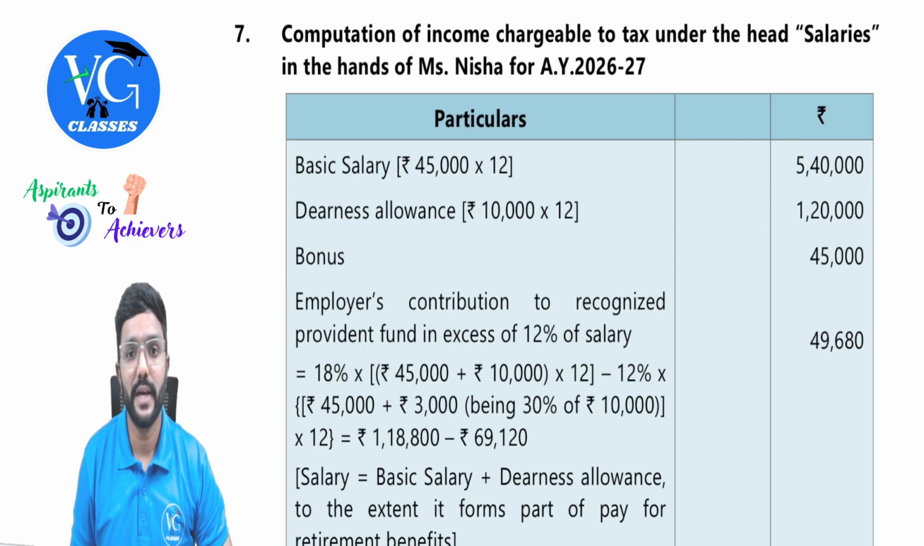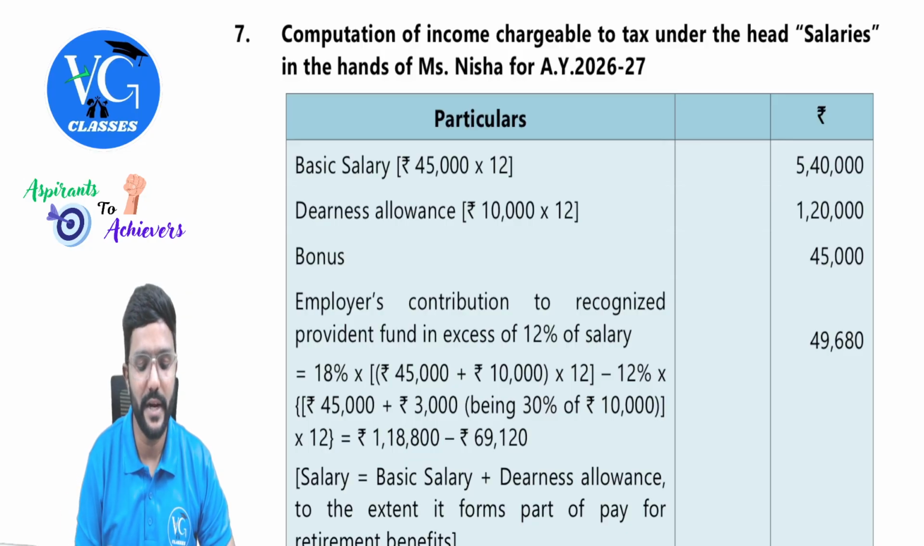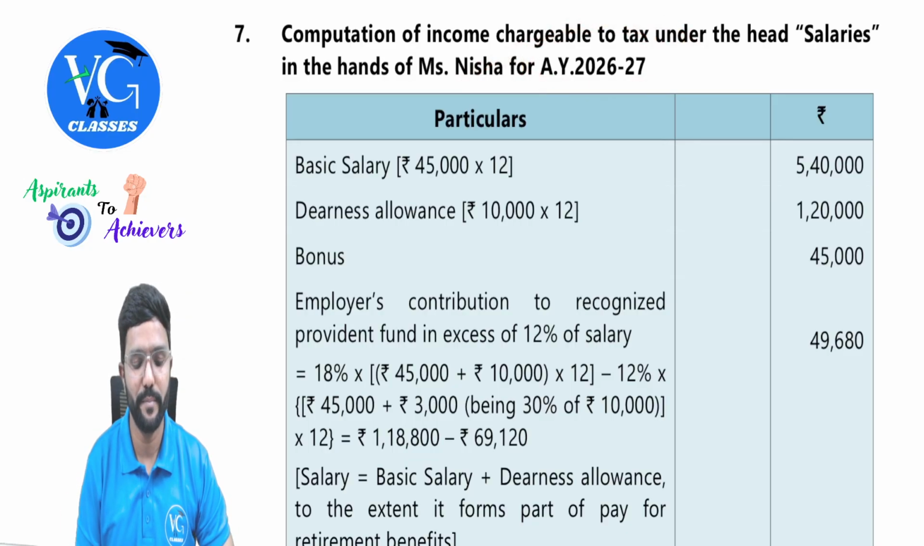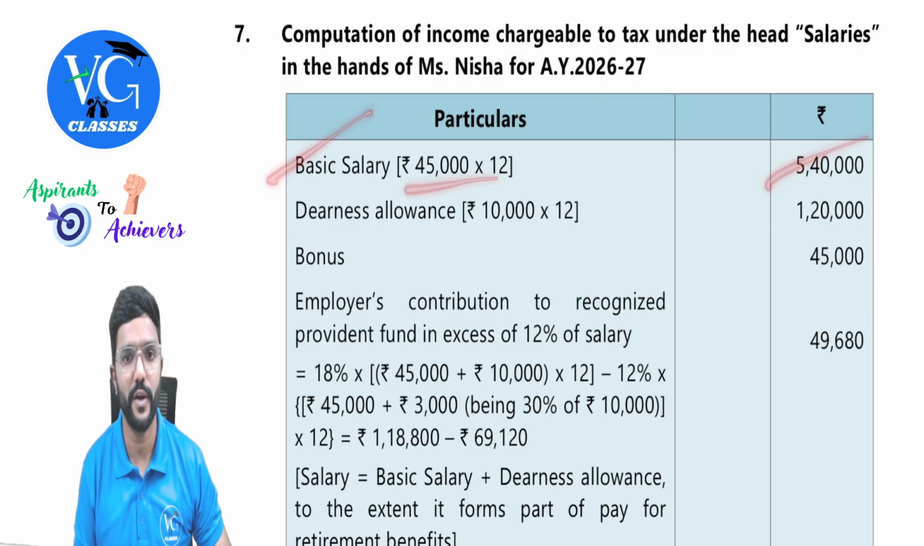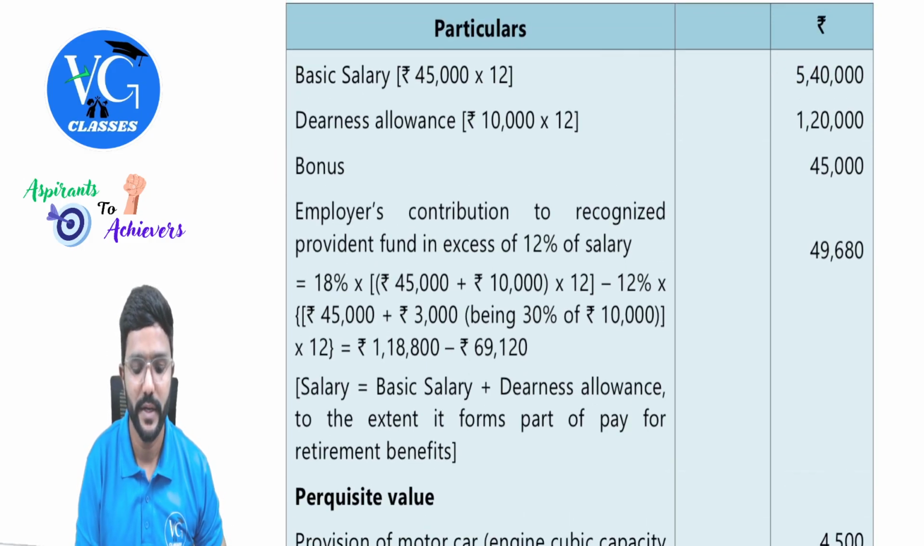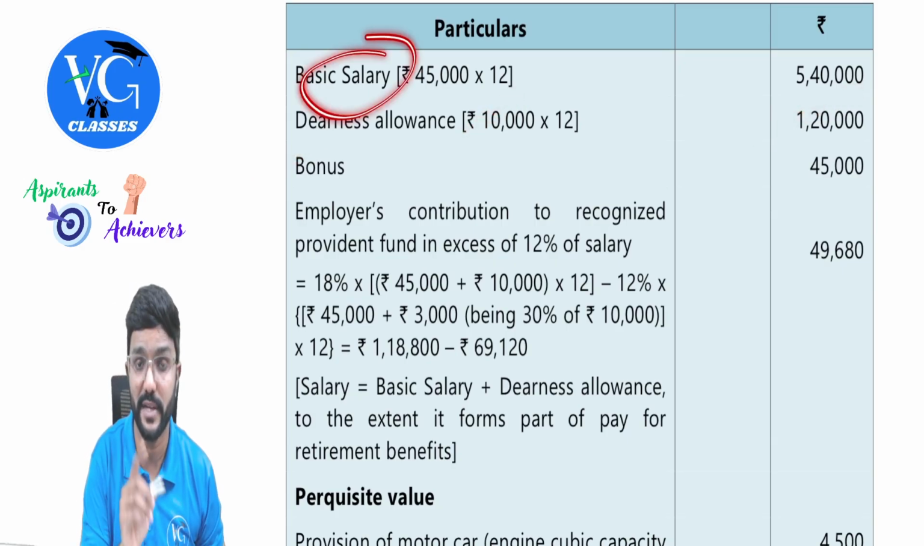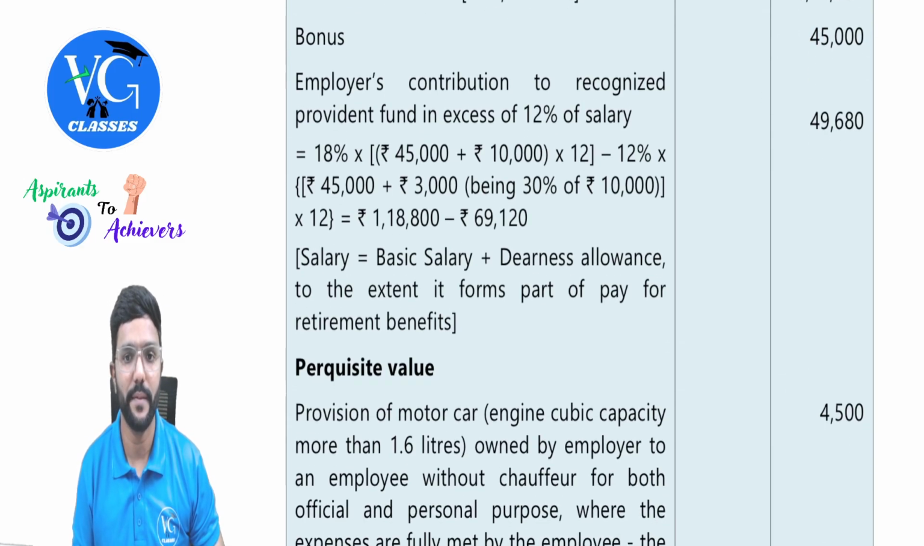Computation of income chargeable under the head salaries, guys. That is income from salary of Nisha for assessment year 26-27. Basic salary 45,000 into 12, 5 lakh 40. DA allowance, take it fully: 10,000 into 12, 1 lakh 20. Bonus, 1 month's basic pay. Please be careful. 45,000.